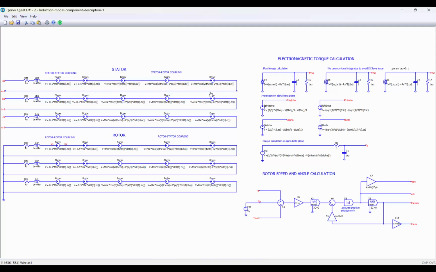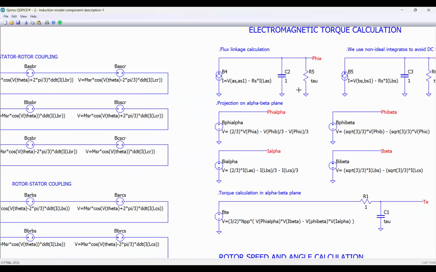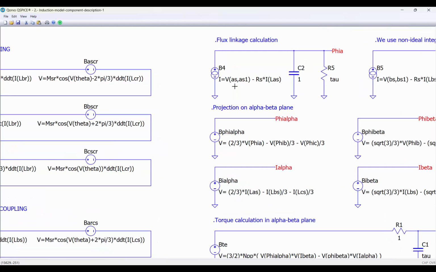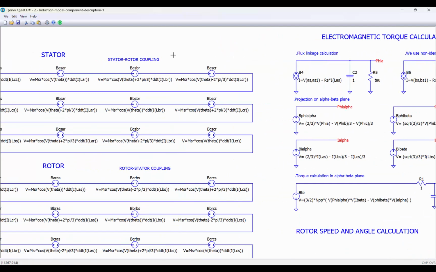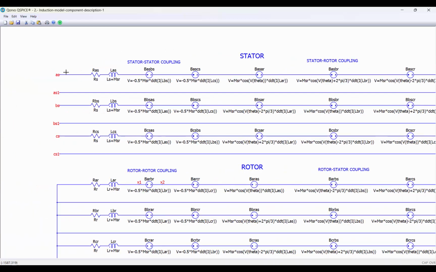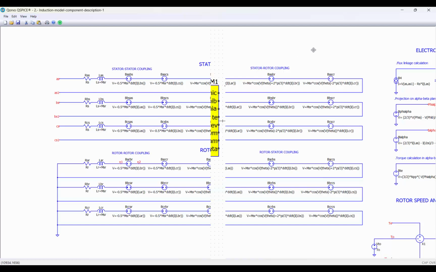So here is the final description of the model for the generation of the new component. We have included the non-ideal integrators, and also another improvement that we have done is to include here the voltage between both terminals of the phase, not only referred to ground. So the voltage that we are using is between this terminal and this terminal of the phase, because not always this terminal is going to be connected to ground. Maybe if we want to do a triangle connection of the motor, so this could be interesting.